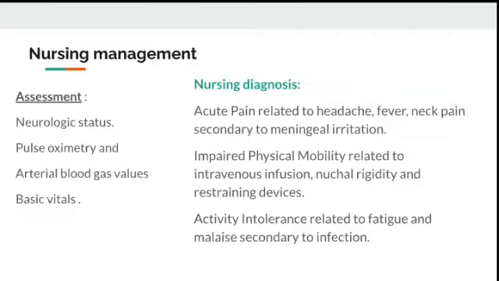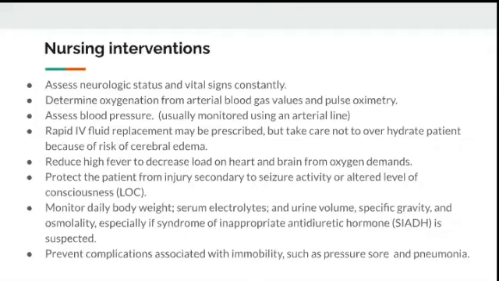If you see the nursing management, the nurses should monitor the neurological status, pulse oximetry and ABG analysis, and basic vitals. The diagnoses include acute pain related to headache, fever or neck pain, impaired physical mobility, activity intolerance. The interventions are, as we said, assess the neurological and vital status, determine oxygenation from ABG analysis, assess blood pressure, rapid IV fluid administration.